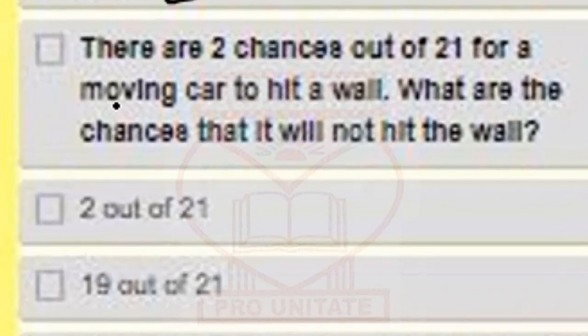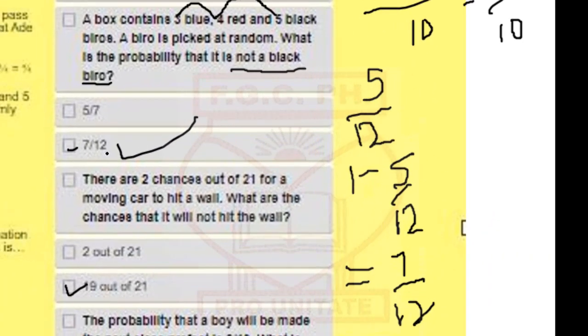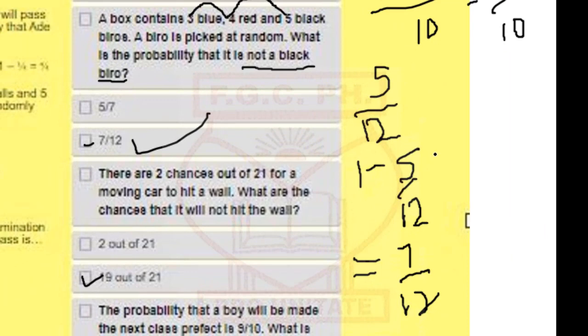The next one is, there are 2 chances out of 21 for a moving car to hit a wall. What are the chances that it will not hit the wall? Of course, it will be 19 out of 21. That's just to let you see how these work. Actually, you could have easily said 1 minus 5/12 simply means take 5 chances out of 12, you'll be left with 7, and that's how you can easily subtract a proper fraction from 1.